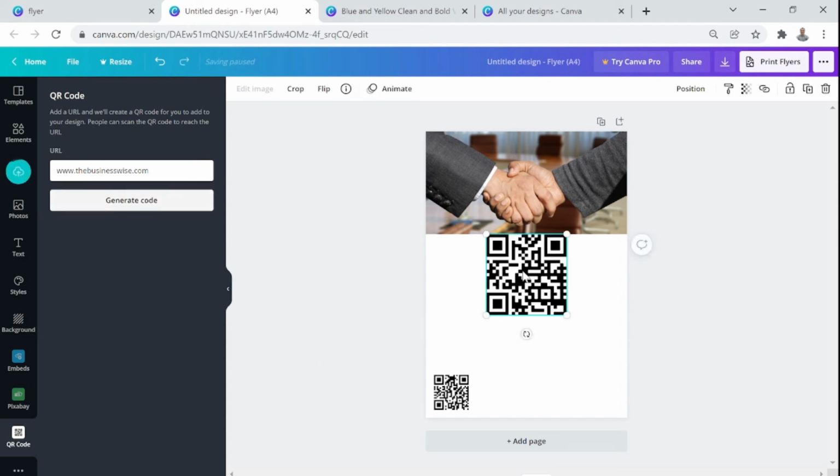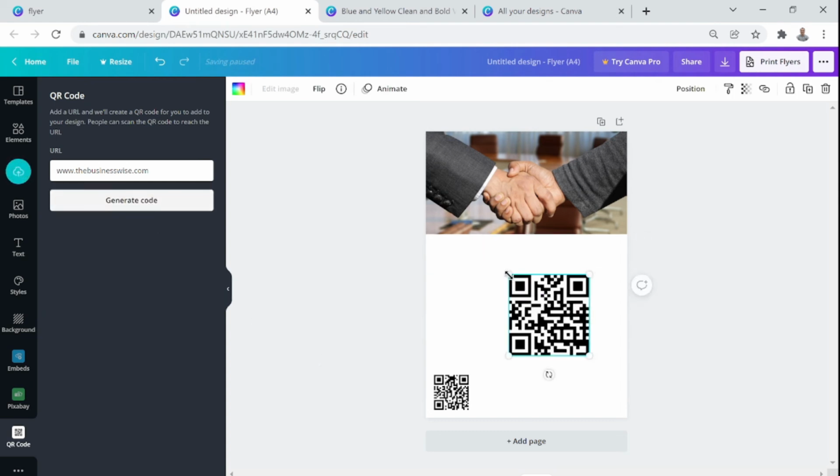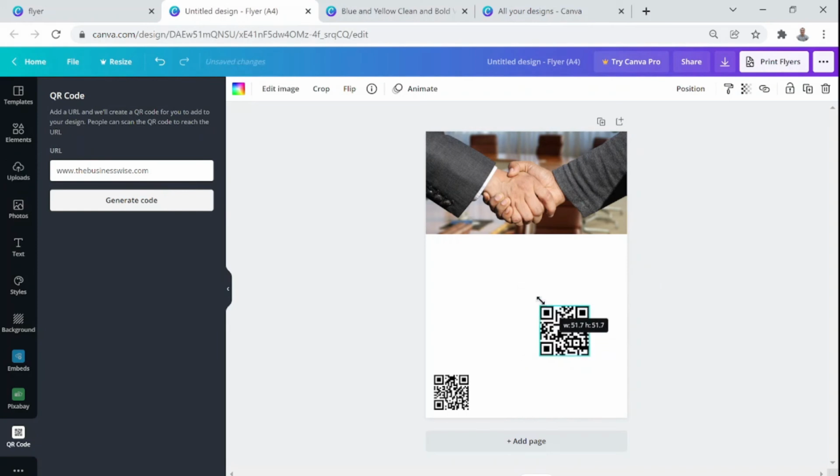See, it has created another code, and obviously it's a different QR code, and you can research it and whatever you want to do. But necessarily it needs the URL. Of course, a QR code is always linked to a URL.